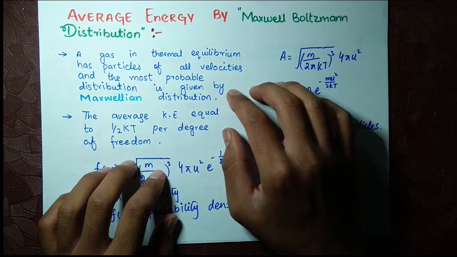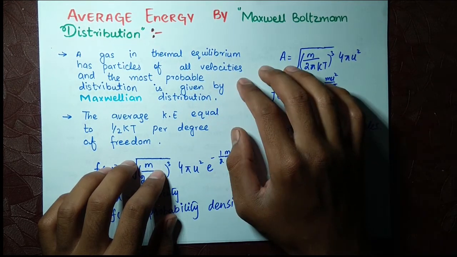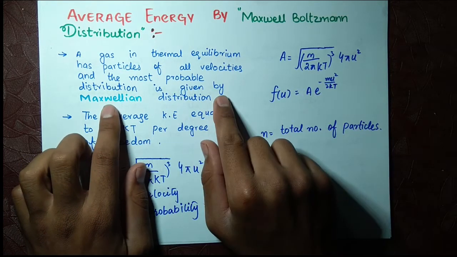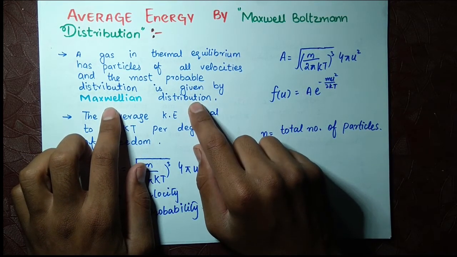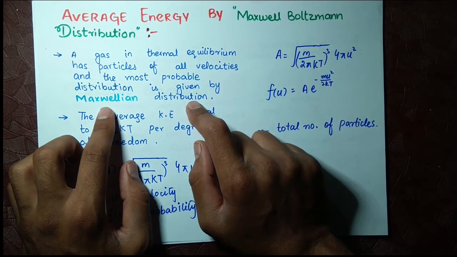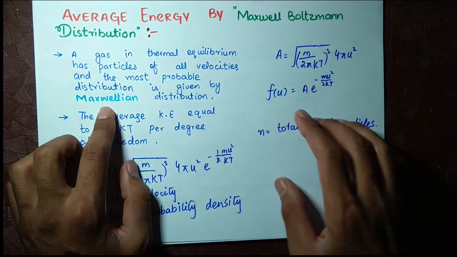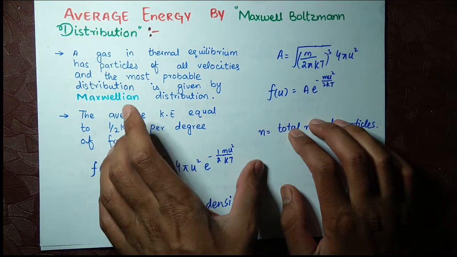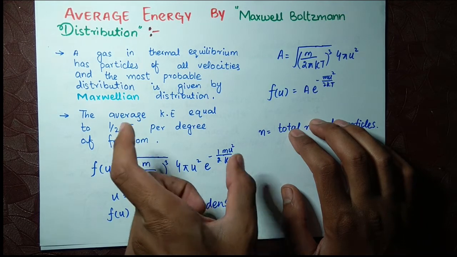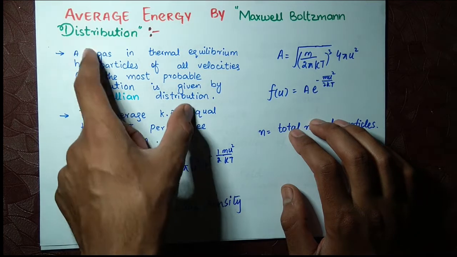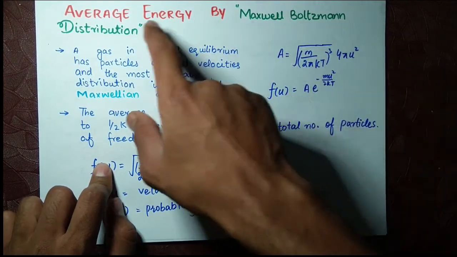The energy won't be equal for all of the particles, and the most probable distribution is given by the Maxwellian distribution. Most probable means that most of the particles will have that velocity for that temperature. This is the Maxwell-Boltzmann distribution.